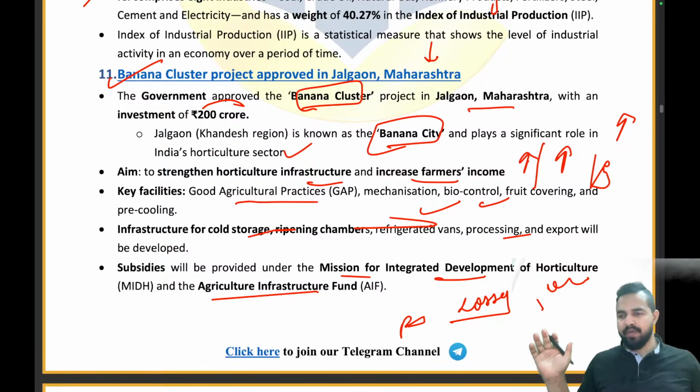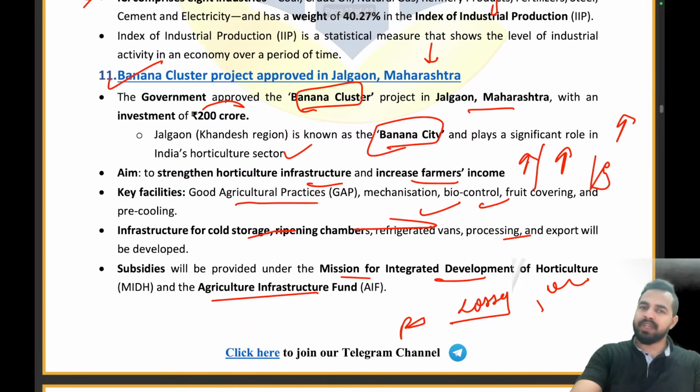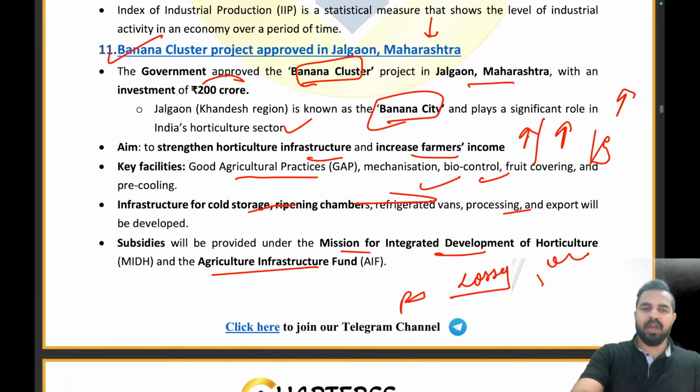Okay, so thank you Kavya, Kashish, Harshal, ABC, Srishti and all the people for giving me the answers in the chat box. So that's all from the banana cluster project which has been approved in Jalgaon, Maharashtra.